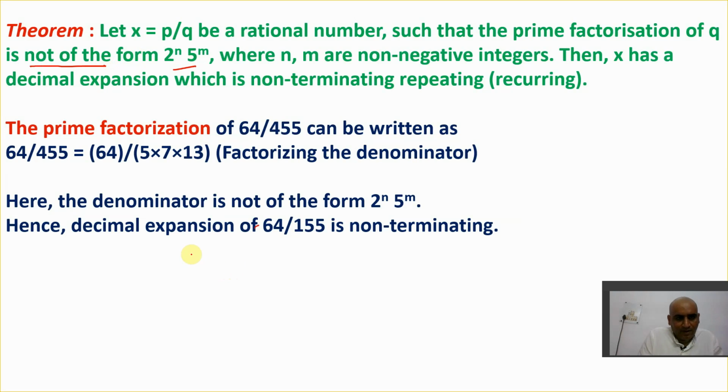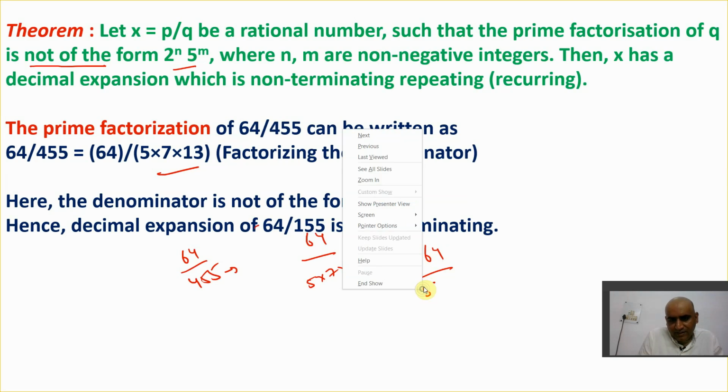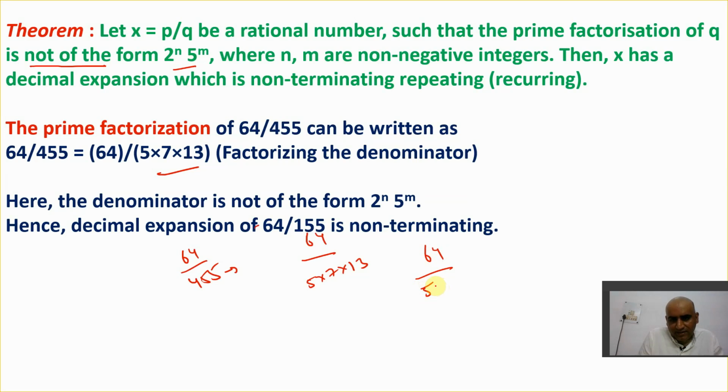So the only process we need to follow here is, whatever number is given in the denominator, find the prime factors of it. So if I do it like this, 64 by 455, the prime factors are 5 into 7 into 13. So I know that 64 here has 5 in it. It can also have 2 in it.